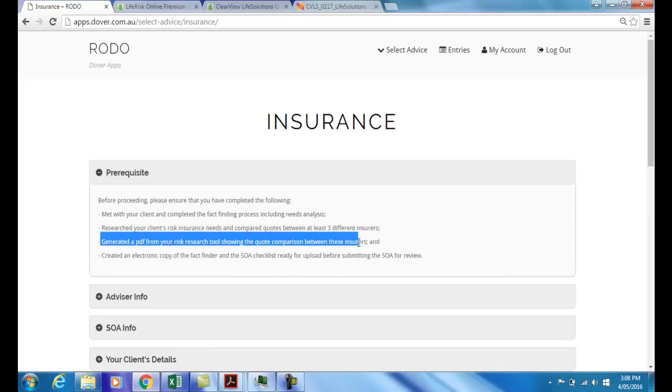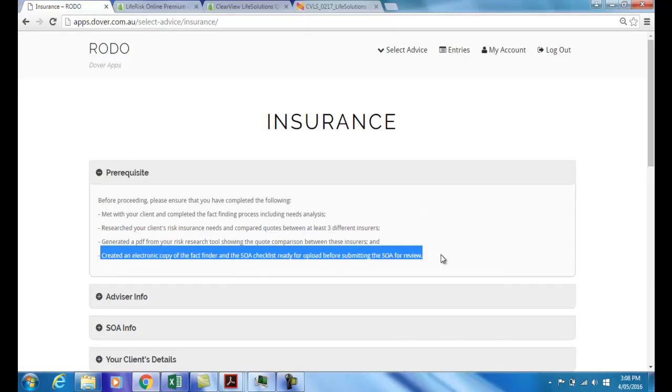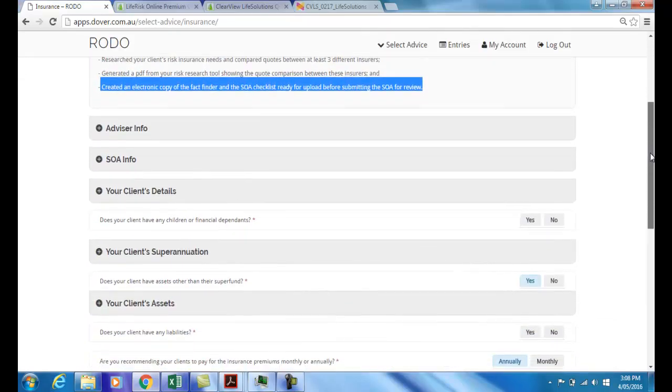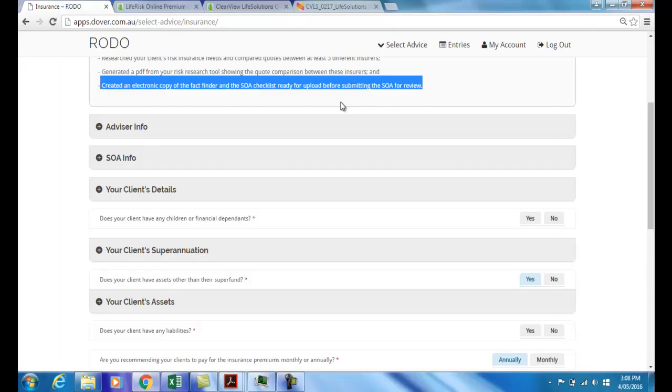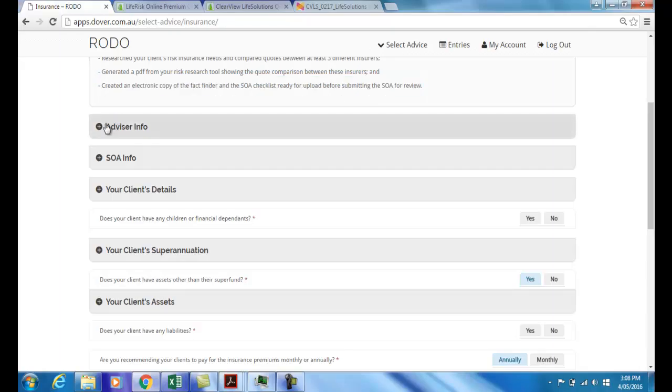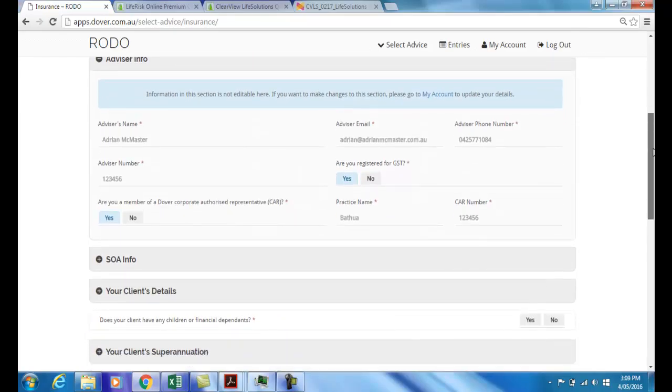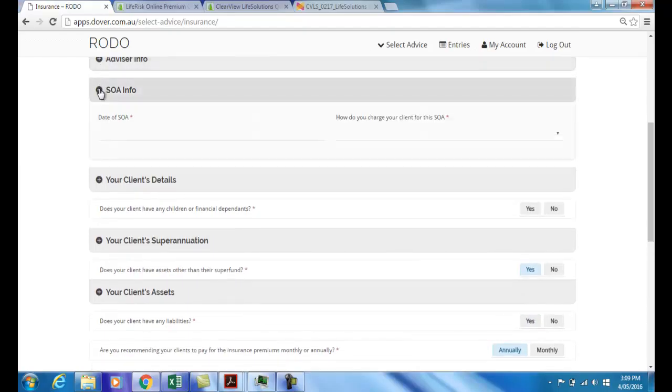Generated a PDF from your risk research tool showing the quote comparison between these insurers. That will happen once the quoting software has done its thing. And then created an electronic copy of the fact finder and the statement of advice checklist ready for upload before you finalize this process. That is as simple as dropping those documents into a scanner and emailing them to yourself. Advisor info, this will be pre-populated. You fill it in the first time you use RODO, and unless those details change, you never have to look at it again. We then go to actually creating the statement of advice.